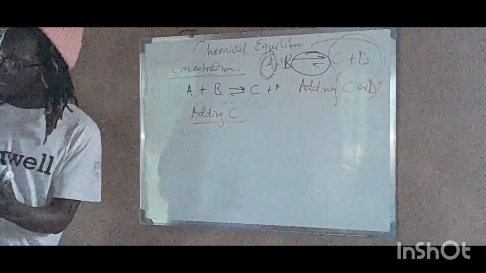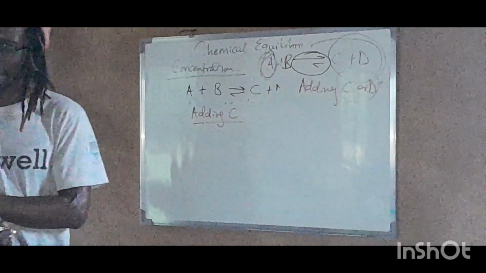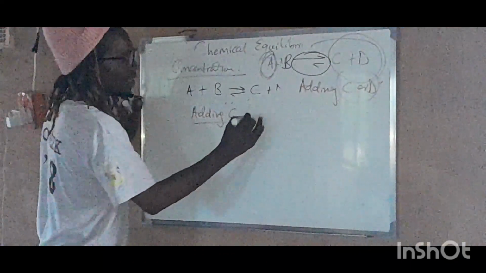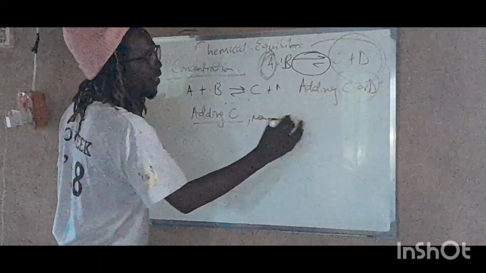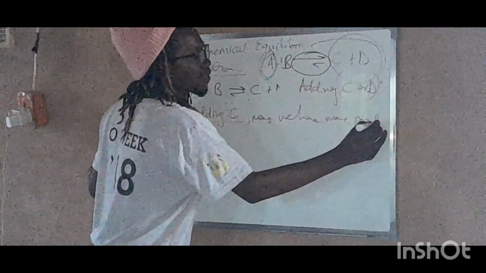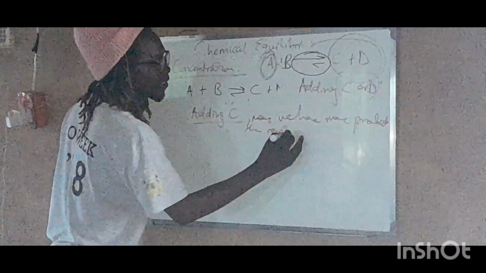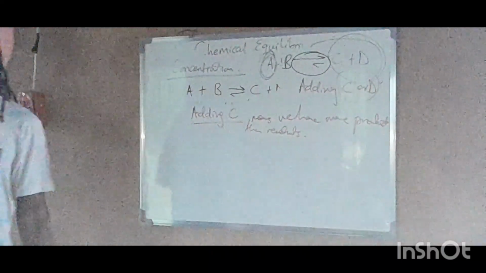If we add C, it means that we're having more products than reactants, right? So if we're having more products than reactants, what happens?